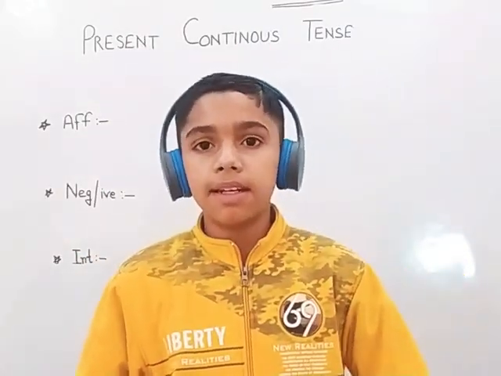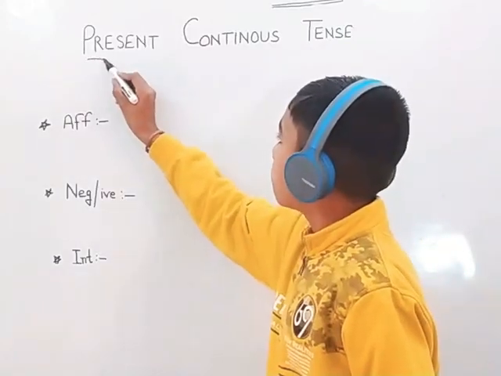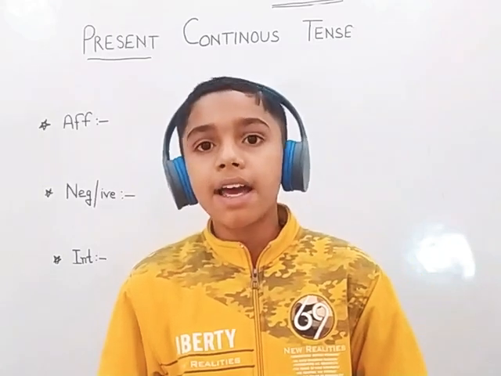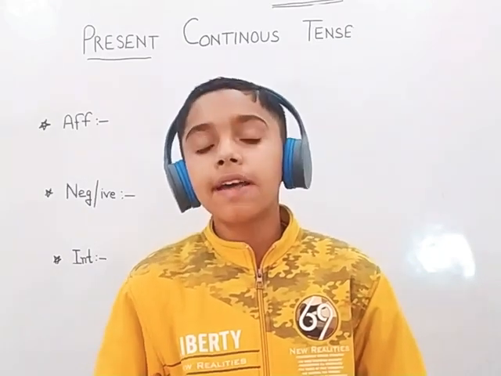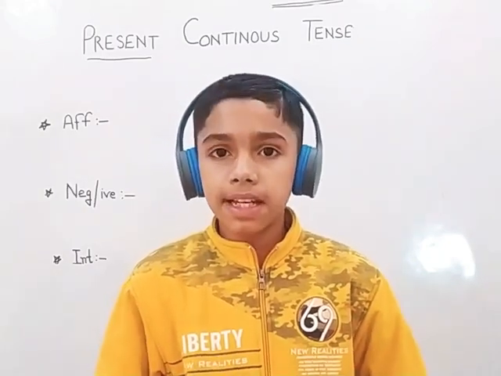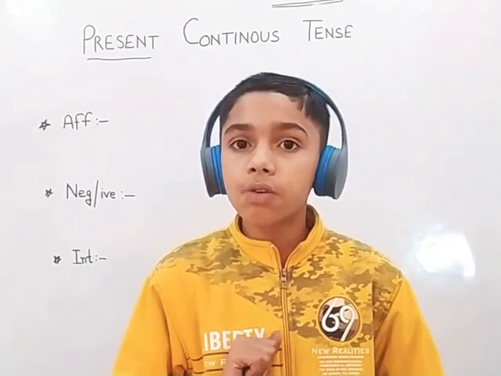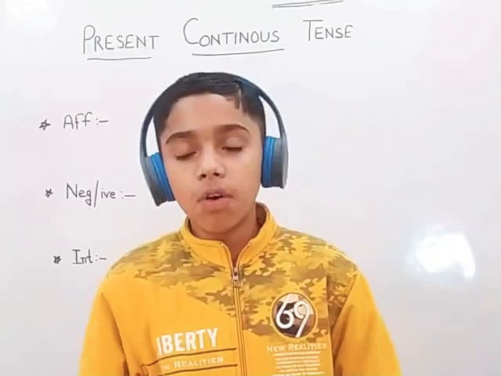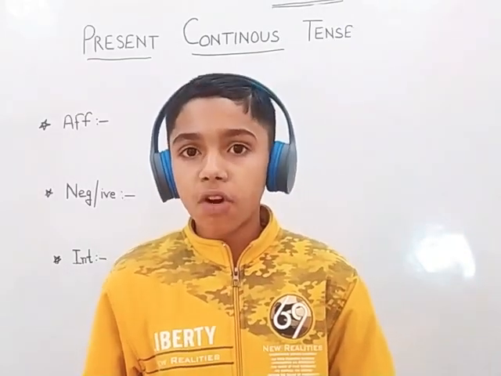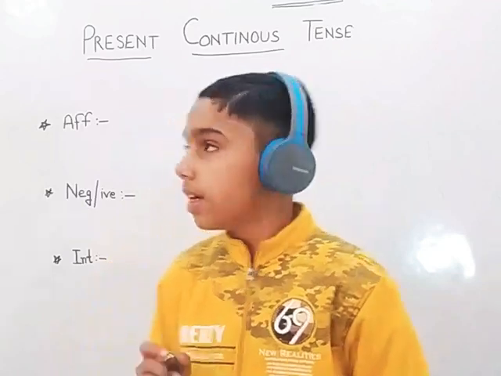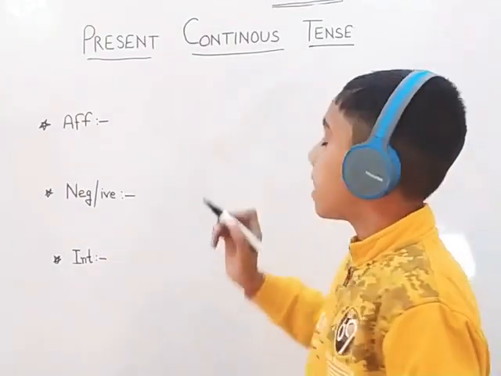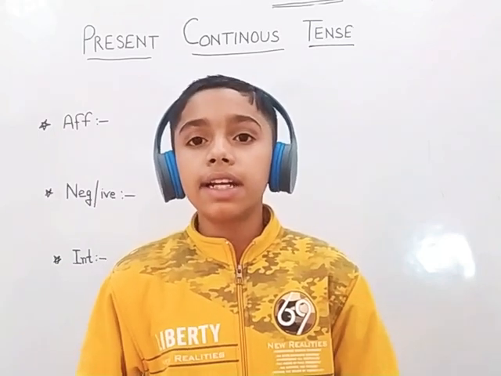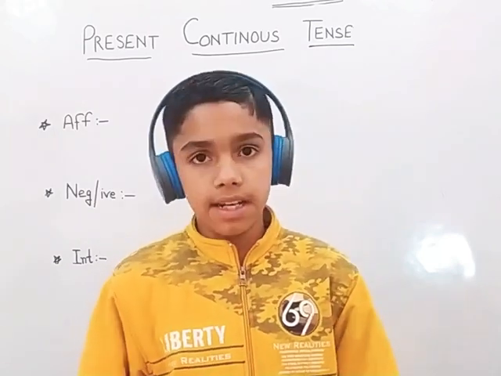Now, let's begin. As the word present means, it refers to the present time. Example: I am teaching you. It means that I am teaching, and the work is going on. Continuous means the work is going on, the work is in progress. It hasn't stopped. And tense, which we are learning now, indicates the time of any action.